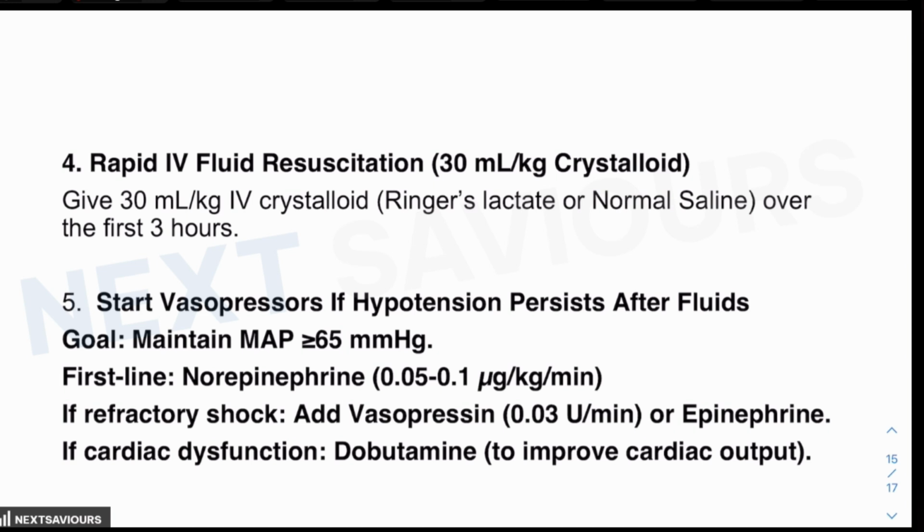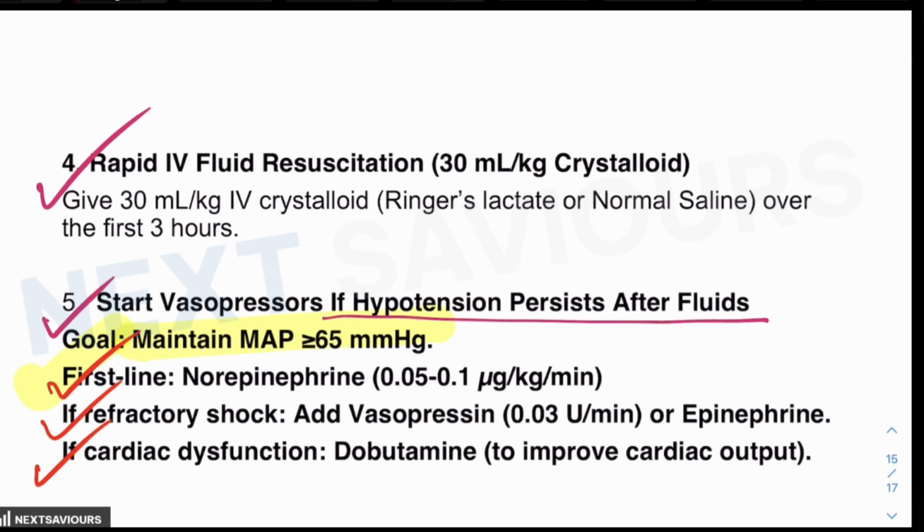So all you have to start with is 30 milliliter per kg IV crystalloid over the first 3 hours. Now, what you have to monitor are the lactate, the blood pressure, the urine output, and the mental status. And finally, vasopressors have to be started if hypotension persists after IV fluids, because the goal is to maintain the mean arterial pressure of more than 65 millimeters of Hg. So, what is the first line drug? It is norepinephrine. In case of refractory shock, add vasopressin. If cardiac dysfunction is suspected, then start dobutamine in order to improve the cardiac output.